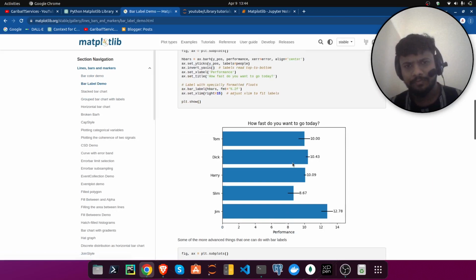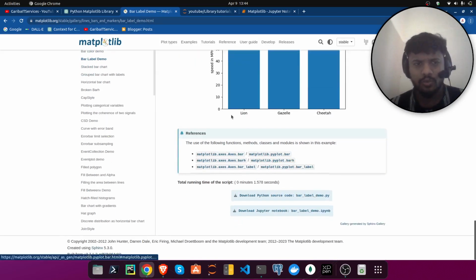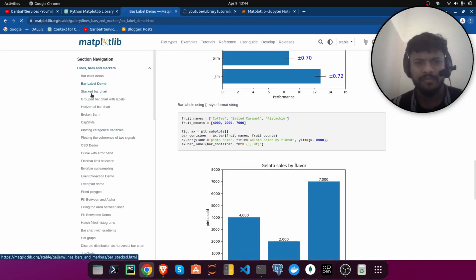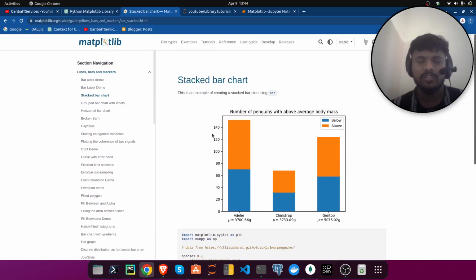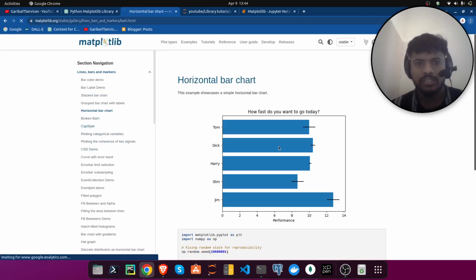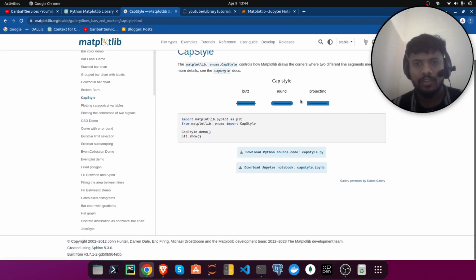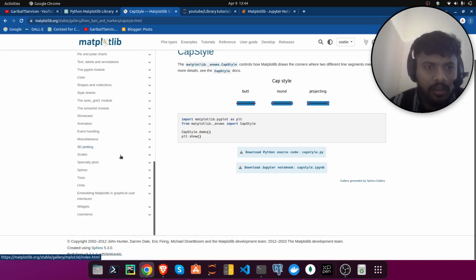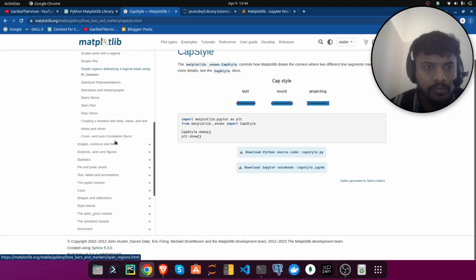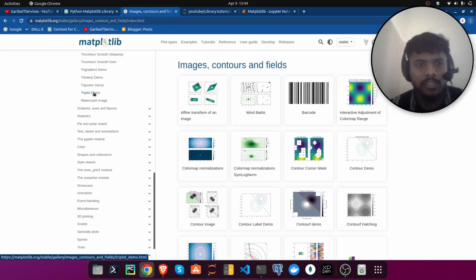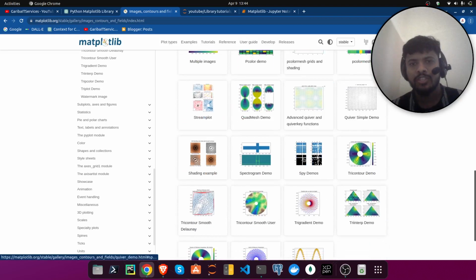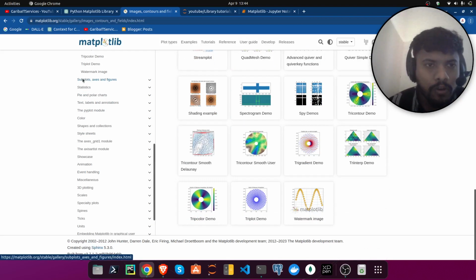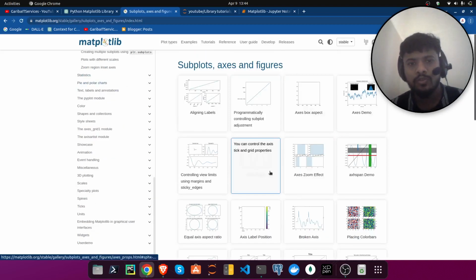While doing EDA, you need to know how to plot the graph. It's very much a cup of tea. I have made two lectures for this. Go to the EDA series and watch that. Histogram you can use, and other styles you can use, this kind of thing. And many more, like I will show you for text, for images, contour plots, and for image data sets we can use these plots here. Or for subplots and figures, we use this one.